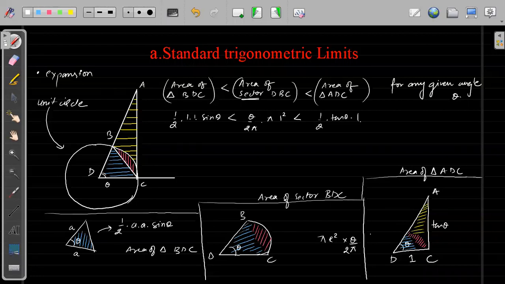Some people find this derivation better, but for me, I think the graphical approach is much better. Once we look at this, then we'll see the graphical approach also. This has some limitation, but graphically, if we plot sin x and tan x and all, we'll see it just after this. I'll tell that one also.